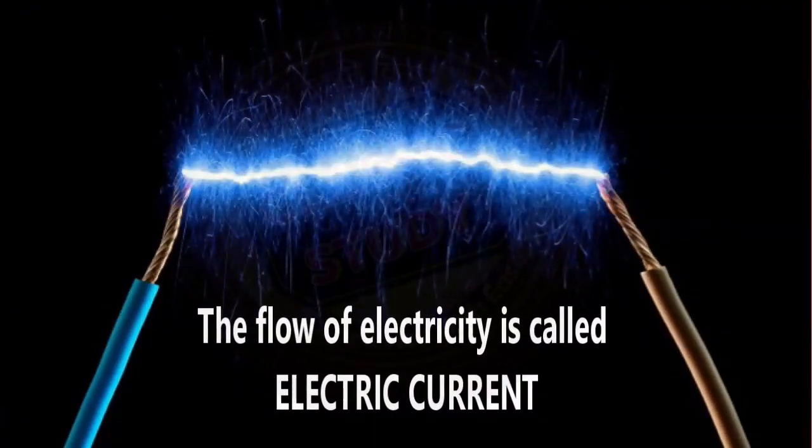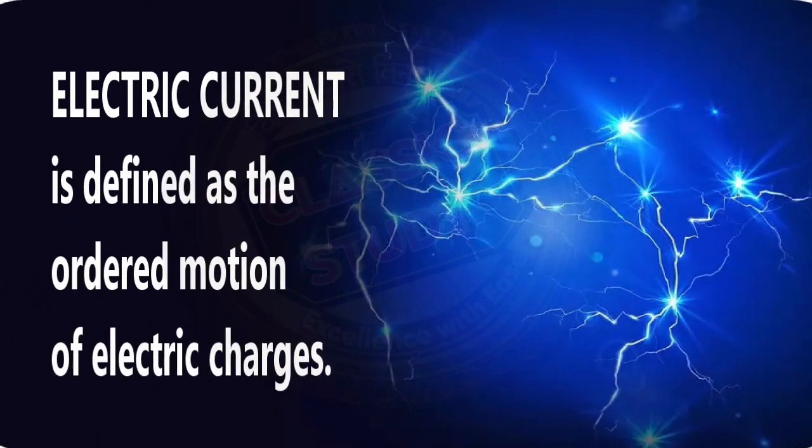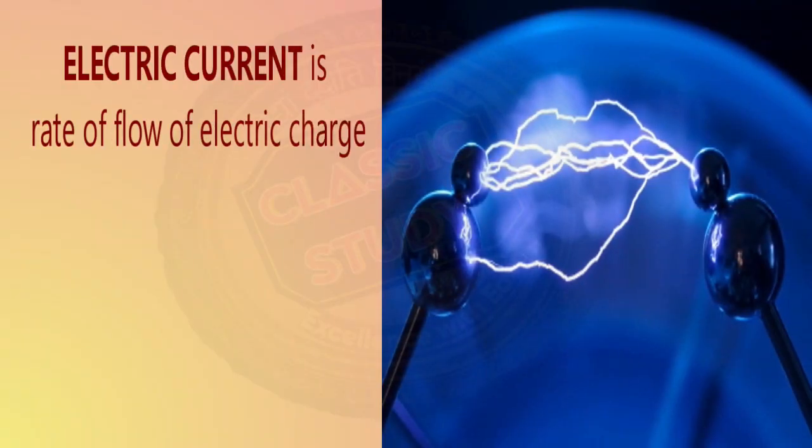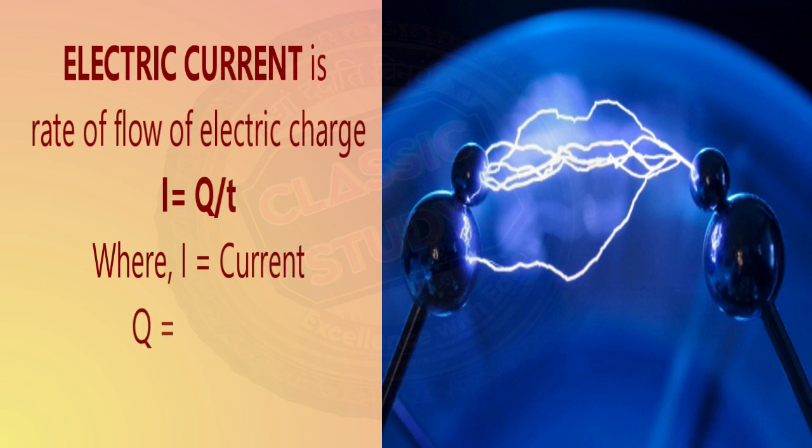The flow of electricity is called electric current. Electric current is defined as the ordered motion of electric charges in a given circuit. Electric current is the rate of flow of electric charges. It can be mathematically expressed as I = Q/t, where I is the current, Q is the charge, and small t represents time.